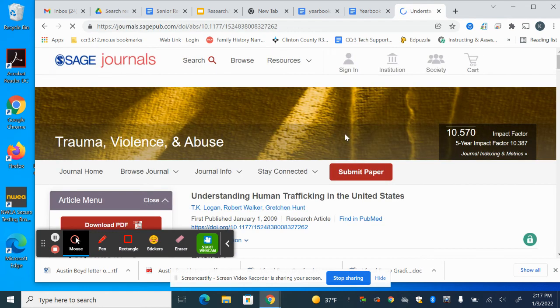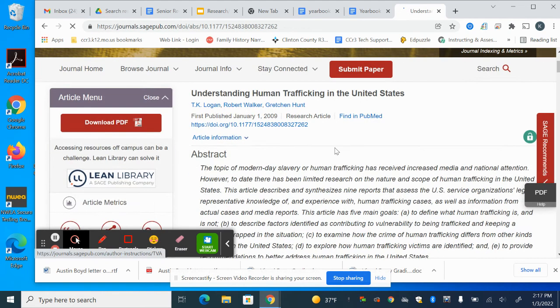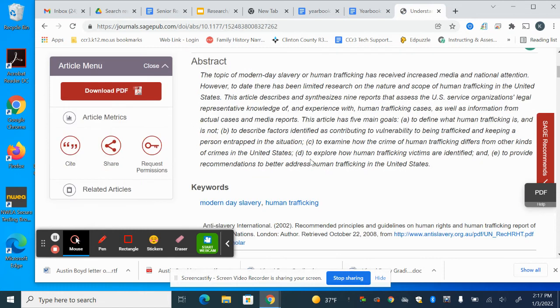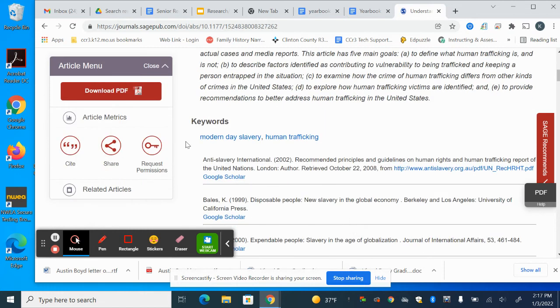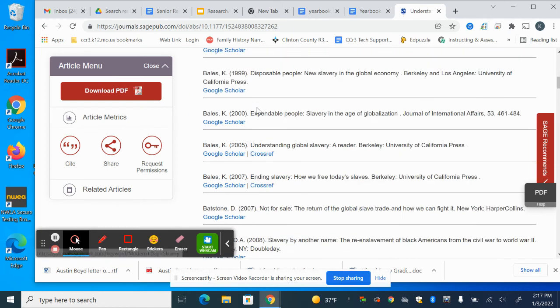So I might want to go ahead and look at it to see if I can understand it a little bit. Now, a couple of things are going to come up. I've got some other keywords here. Modern day slavery might be another phrase that I could look at.